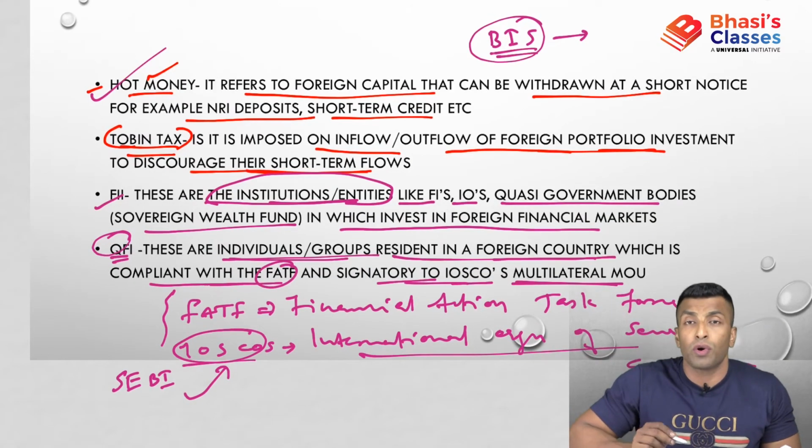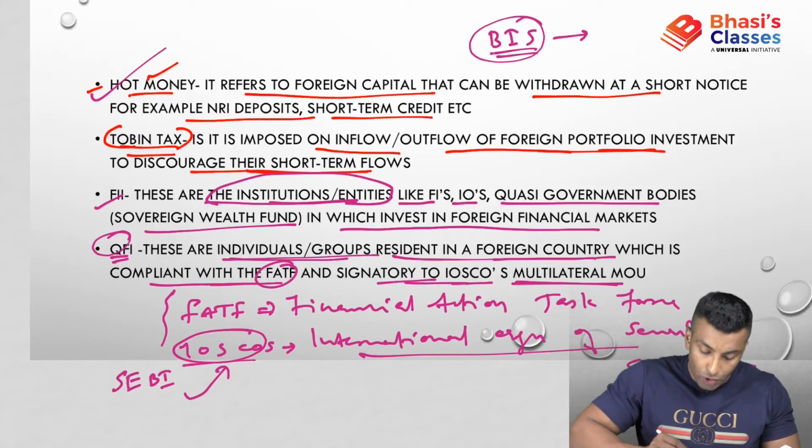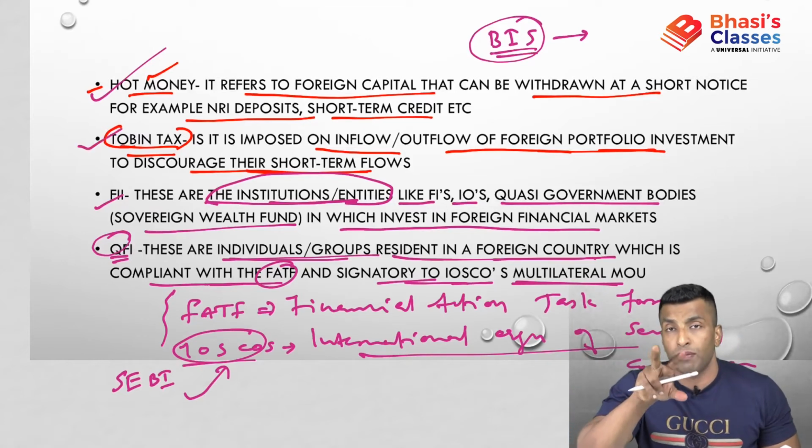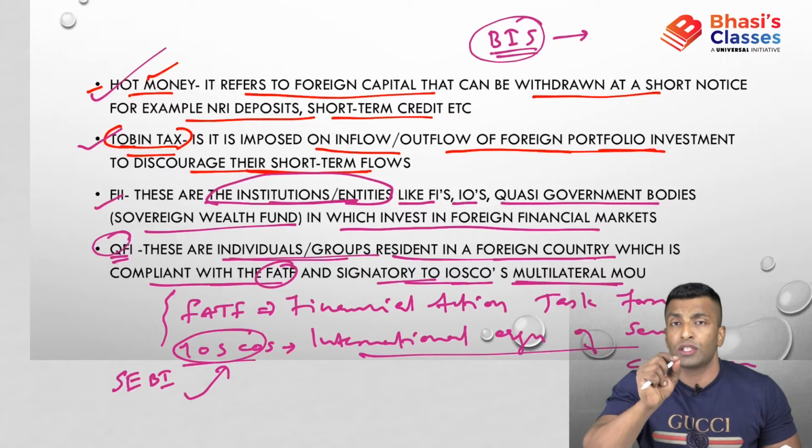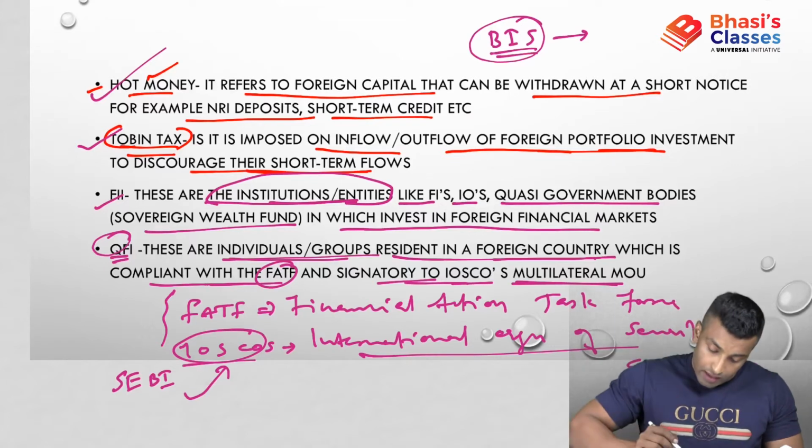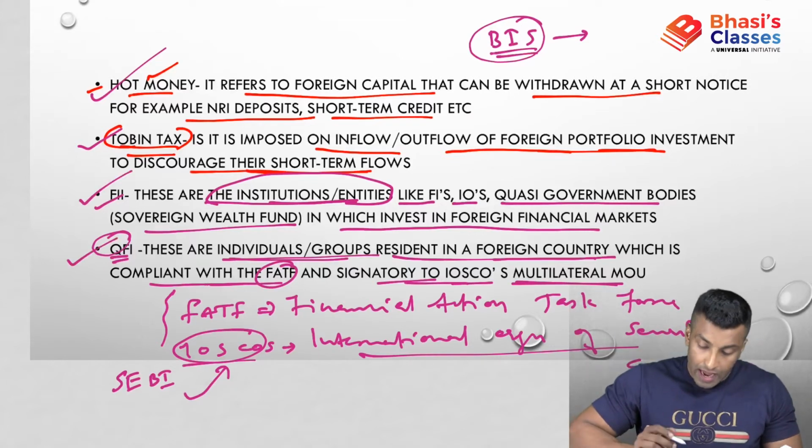Hot money: why is it known as hot money? It can be taken back anytime. Tobin tax is imposed on any portfolio investment so that you can prevent that short-term withdrawal. Then we have discussed what FIIs and QFIs are.